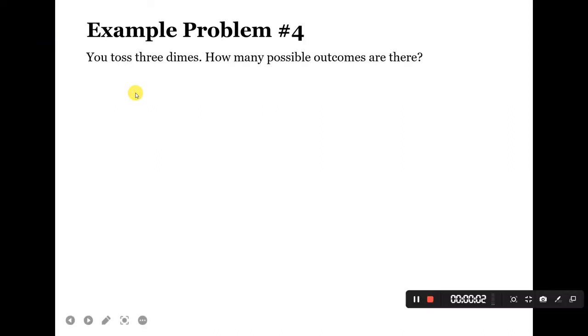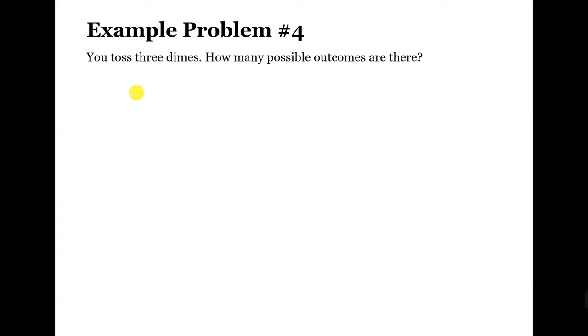For problem number 4, you toss 3 dimes, then how many possible outcomes are there? So every dime considers 2 choices. We have head and tail. Now you toss 3 dimes, therefore the result is 8 possible outcomes for the 3 dimes.